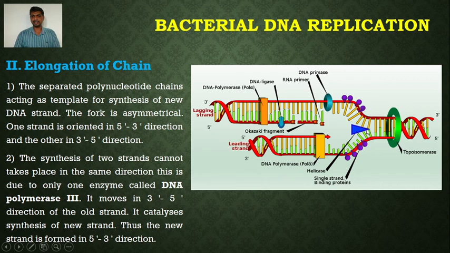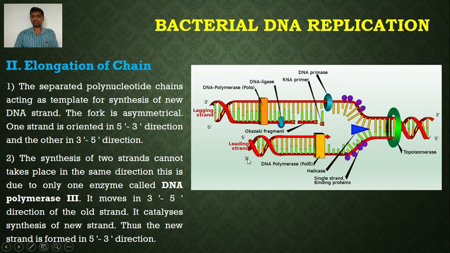So the enzyme helicase breaks the hydrogen bonds between the nucleotide bases. It is followed by the binding of single stranded binding proteins, which prevents the re-annealing or rewinding of the two strands of the DNA. Now we are studying the elongation of the chain, meaning the synthesis of DNA takes place by the activity of the enzyme DNA polymerase. One basic rule is that DNA replication always takes place in 5' to 3' direction. Here is the direction of unwinding on your right hand side. Here the helicase enzyme has proceeded.